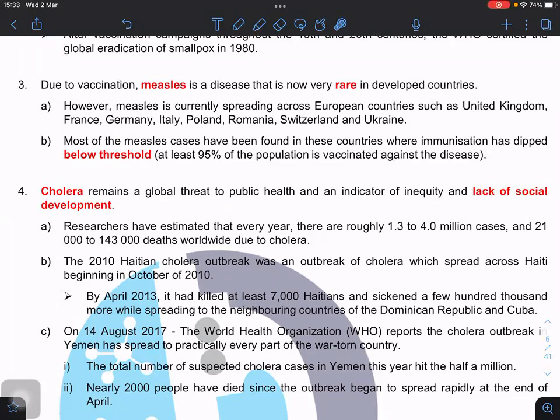One of the ideas here is when you look at this type of country, European countries, the US, they are very, very particular in terms of human rights. They say, you have no right to force me to get vaccination. So it depends on their view whether they want to do the vaccinations or not. Therefore, you can see that when the vaccination rate is lower than the threshold value, definitely there is an outbreak of the disease, particularly measles.